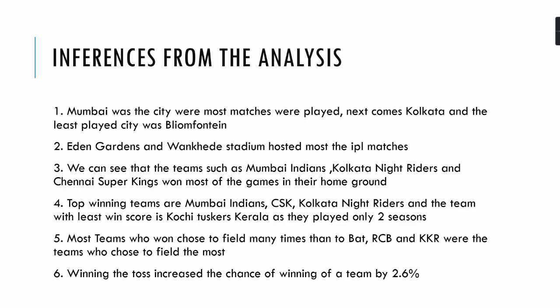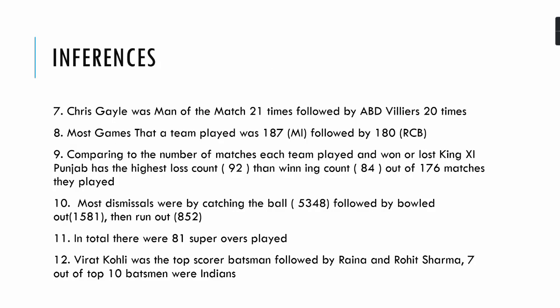Most teams who won the toss chose to field more often than to bat. RCB and KKR were the teams who chose to field the most. Winning the toss increased a team's chance of winning by 2.6%, but it's not that much.